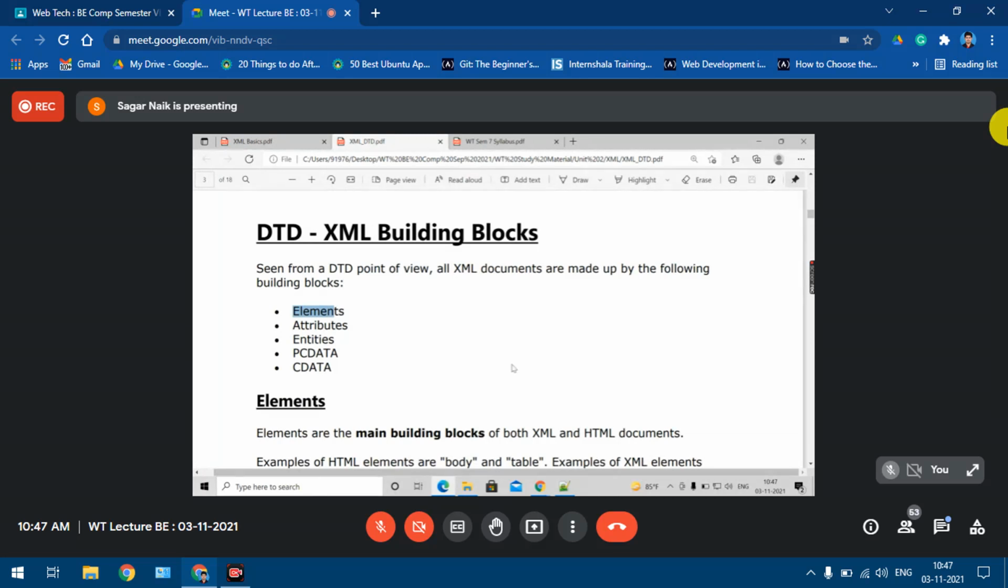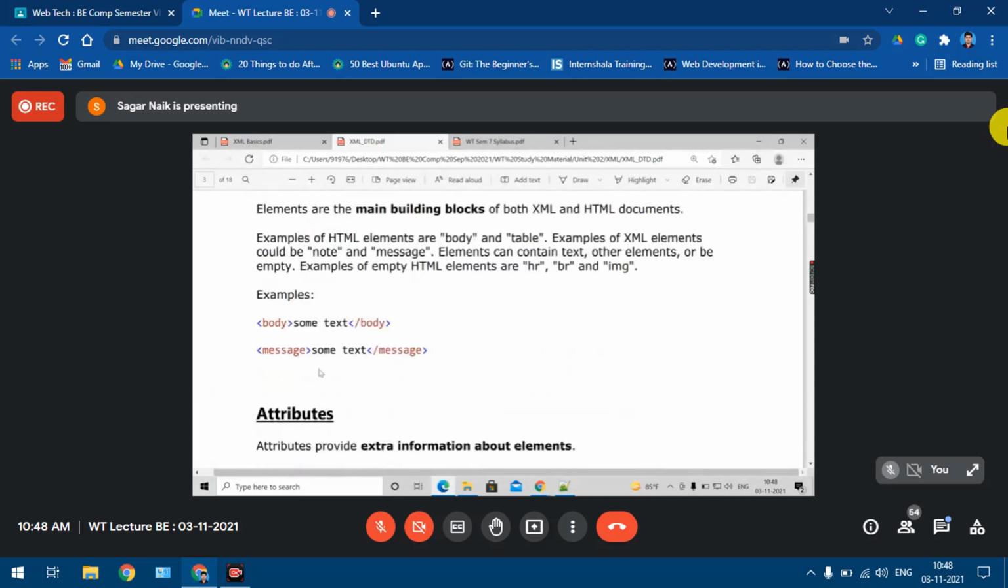Okay, so again, XML building blocks. These 5 things you need to know: elements, attributes, entities, PCDATA, and CDATA. Elements I already explained to you all. If I ask you what you know about elements in XML, you can tell me so many things. Element names are user defined. I can define any elements, only the word XML I should not use. So that is already covered. These are the elements.